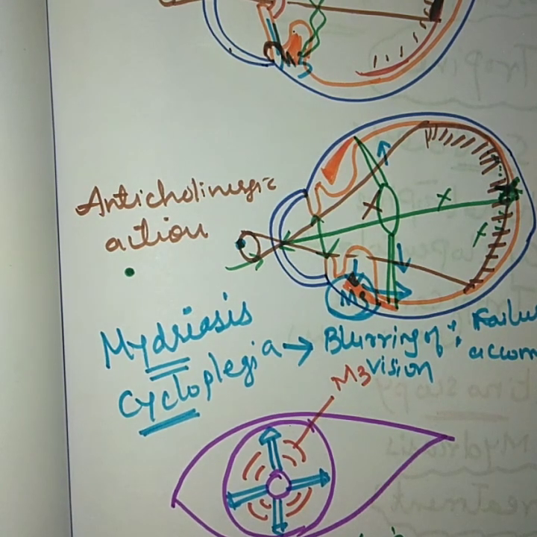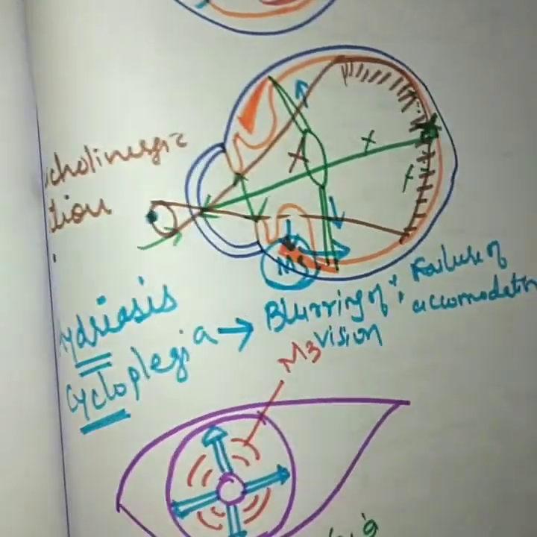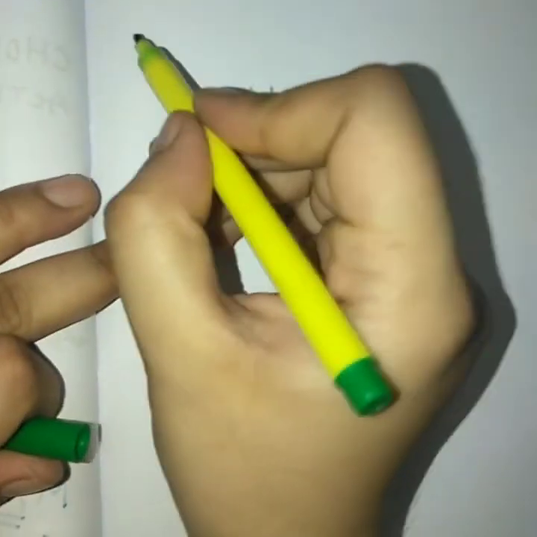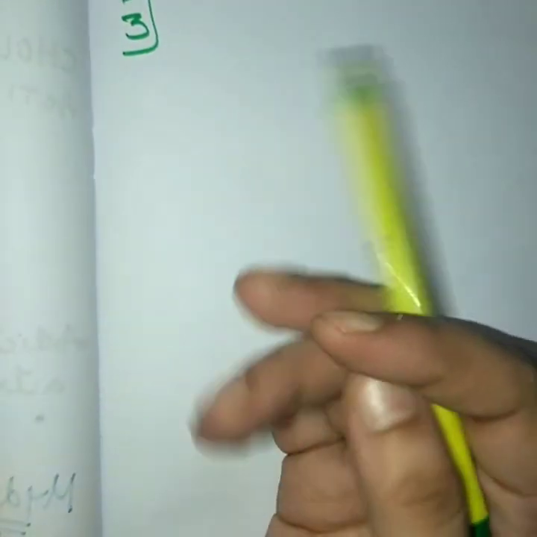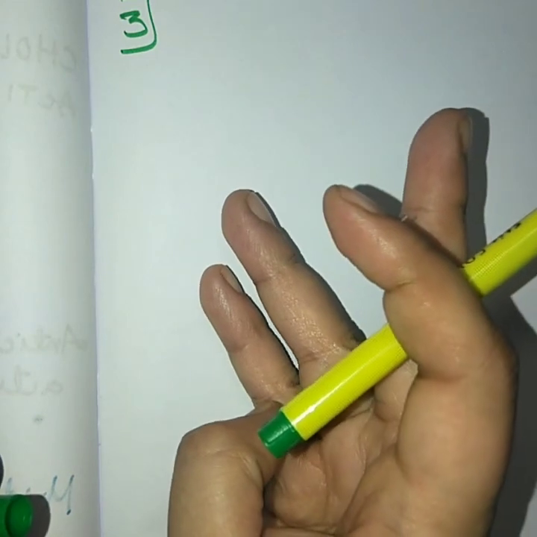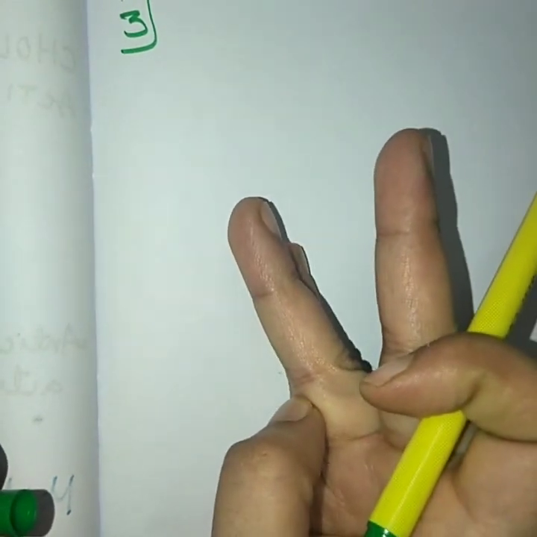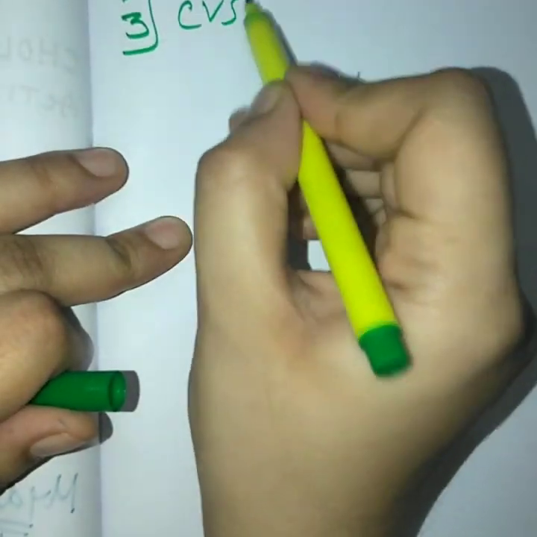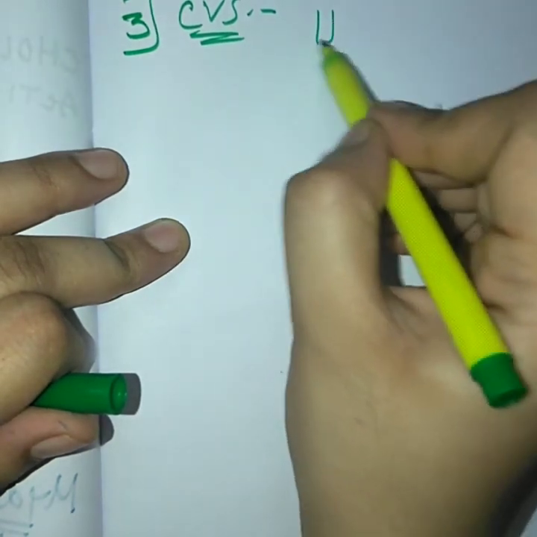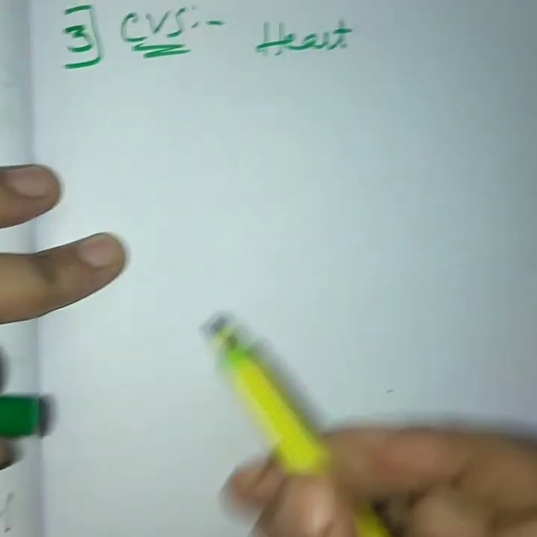Next we will move to another action. Next we will see the action of the anticholinergic drugs on your cardiovascular system. This is the third area. First we saw the action of these drugs on the central nervous system, and secondly we saw the action on your eyes. Next, the third area is your cardiovascular system. So basically, first of all we will see the action on the heart.